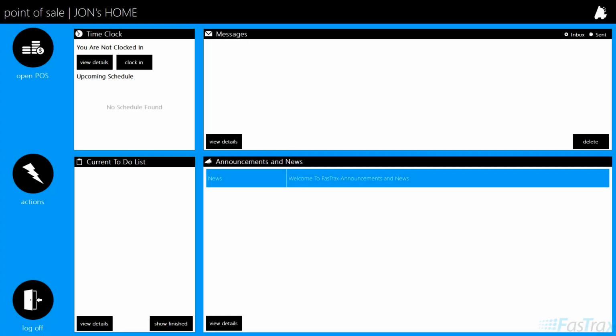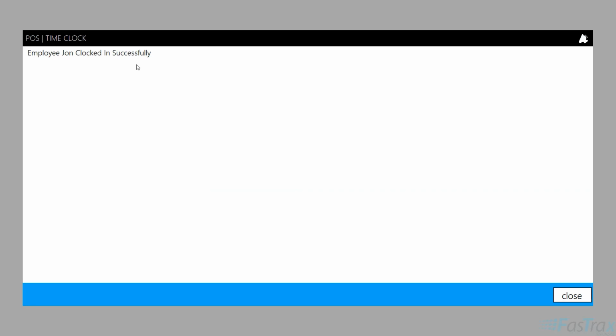After opening and logging into the POS, if I want to clock in, I will press the Clock In button under the Time Clock section of my home screen. Depending on security settings at the store, I may have to re-authenticate myself.